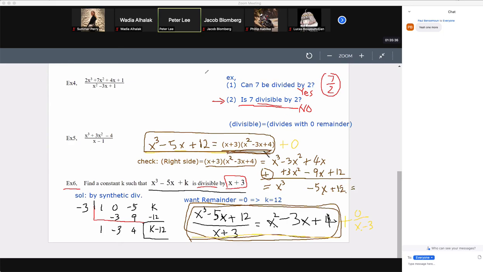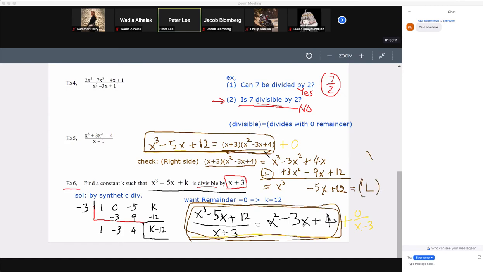Oops. You know what? Let me write this 12 a little bit better. Professor, since the question is to find the constant k, we would just have to stop after we find k, right? We wouldn't need to check everything, right? On the quiz, yes, all this stuff is actually checking. If you don't want to check it, you know what? For the final answer to this problem, let me just write "finishes." And this guy here is actually the left side. Let me put L for left side.